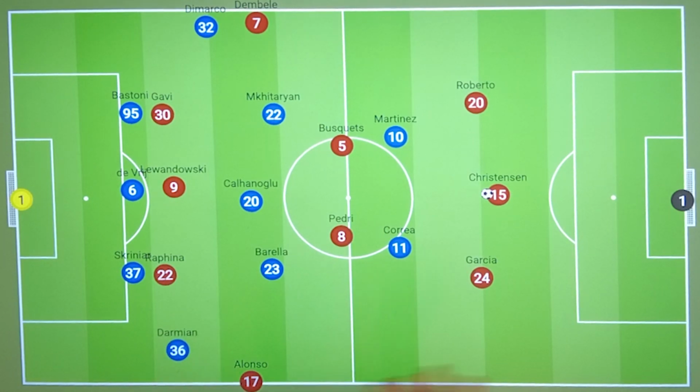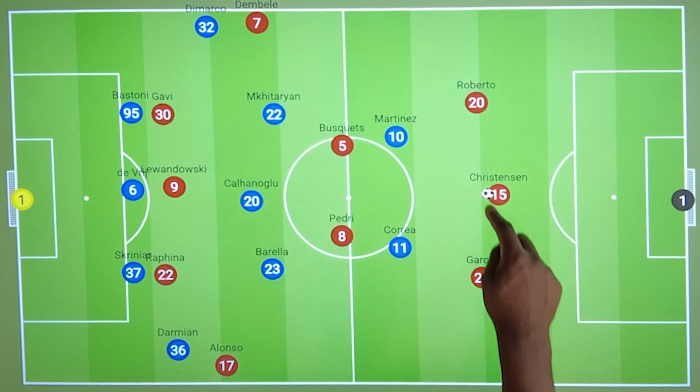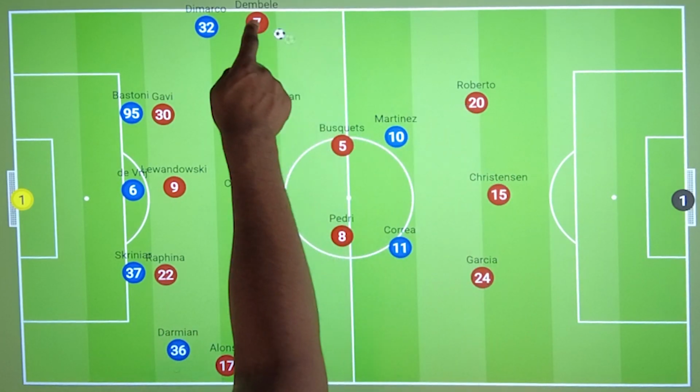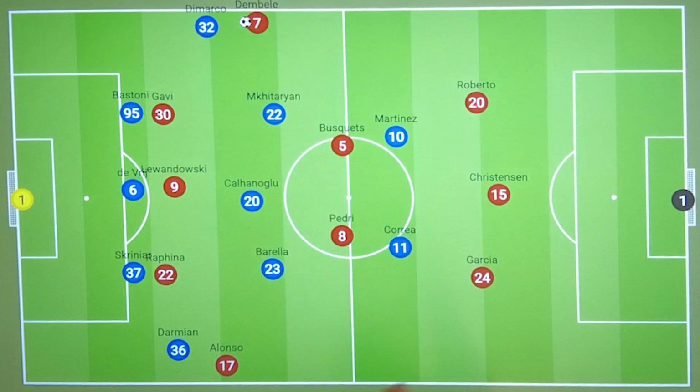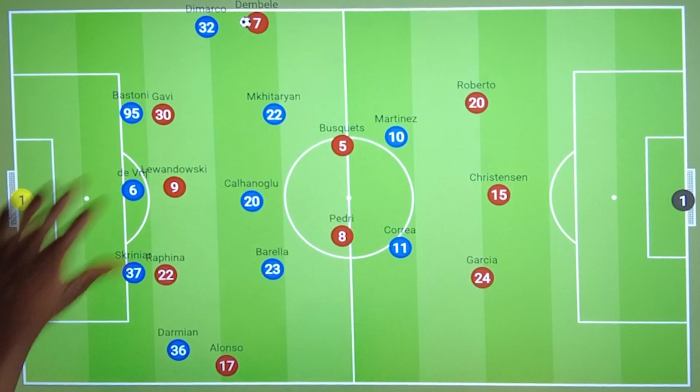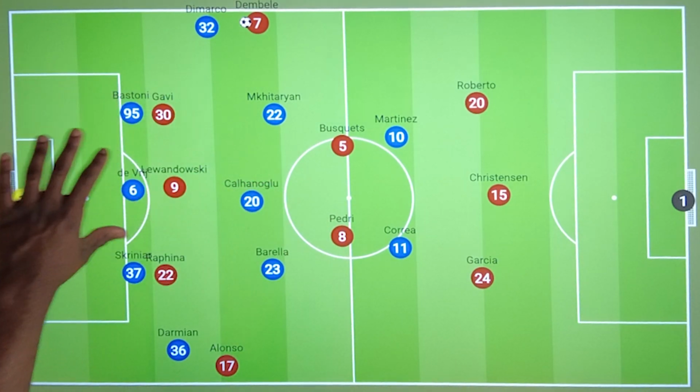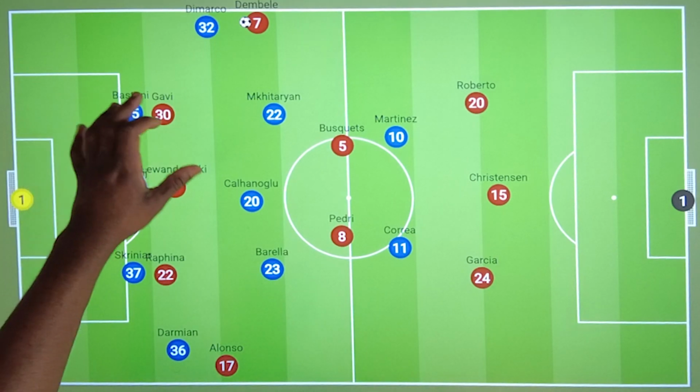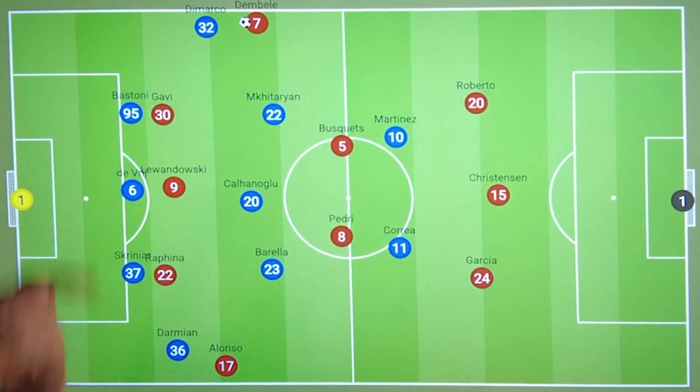Down the left hand side that wouldn't be too dangerous, as Alonso can't really take on his man. So Barcelona looked to take advantage down the right hand side, with Dembele who's much better in 1 versus 1s. But for the most part DeMarco was able to cover him throughout the match. But the one disallowed goal for Barcelona did come when Dembele was successful in taking his man on.